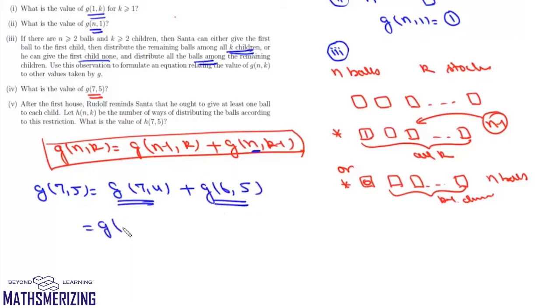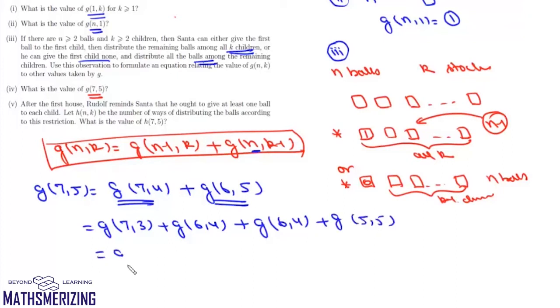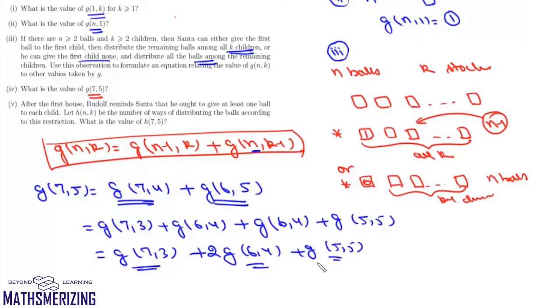We'll get G(7,3) plus G(6,4), and here we can write G(6,4) plus G(5,5), which is G(7,3) plus 2G(6,4) plus G(5,5). Now we'll keep using this recurrence relation and using the fact that the value of G(1,k) is k and value of G(n,1) is 1, we'll get this result as 330.